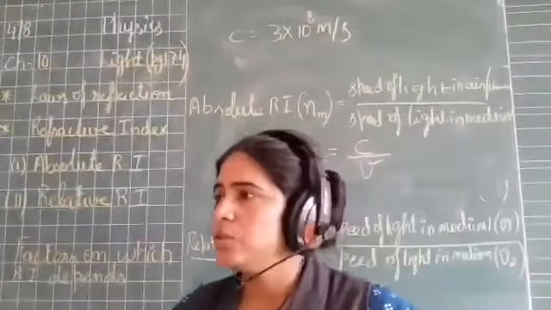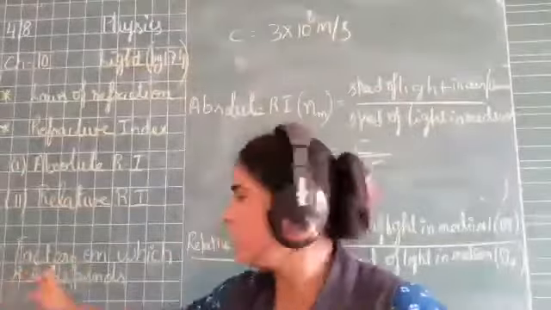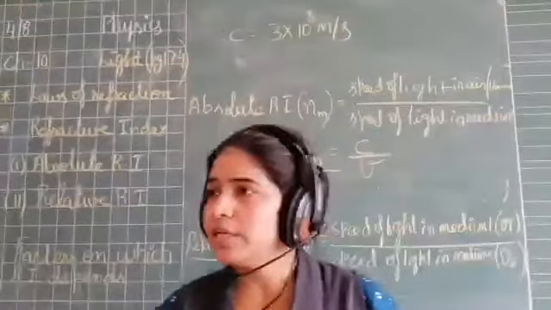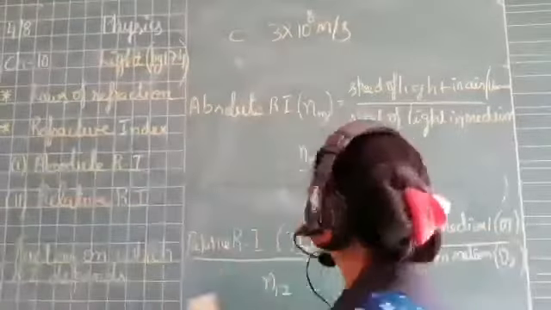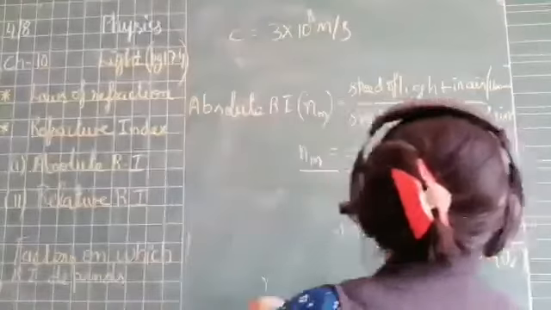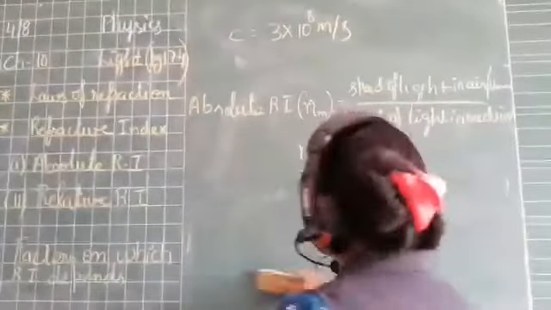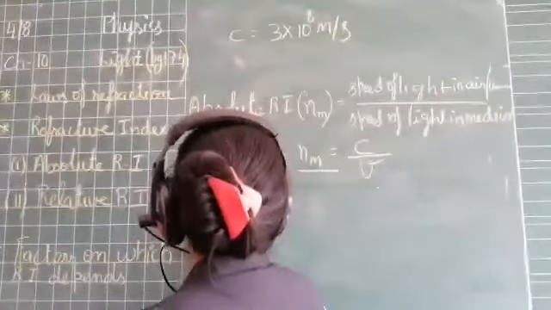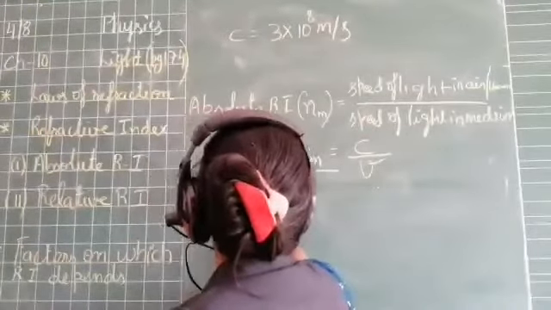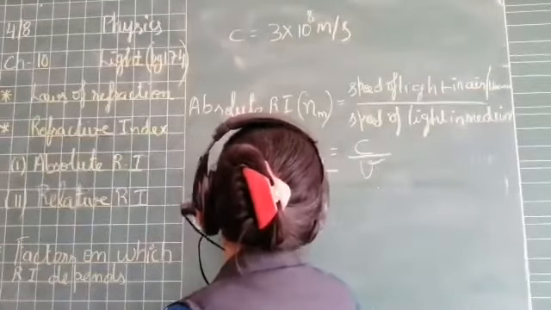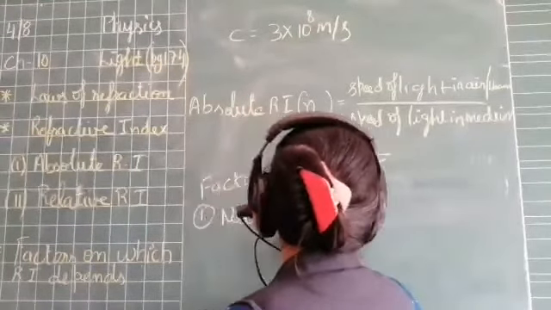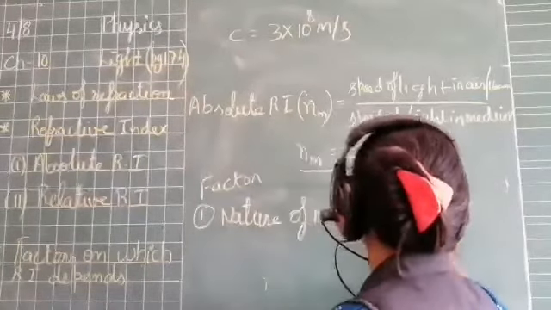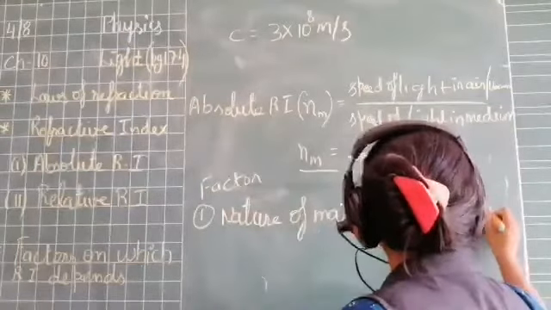Right, children? So let's see the last part, that is the factors on which refractive index depends. So refractive index depends upon three factors. Quickly we will do that. The first factor is that it depends upon the nature of the material of the medium. It means, what is your medium?